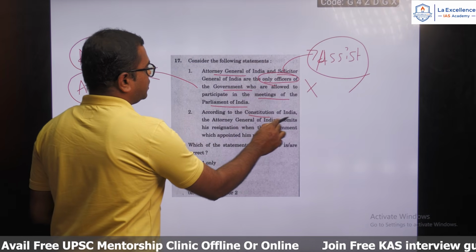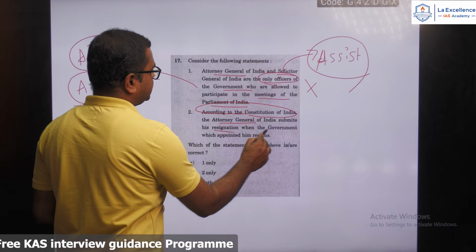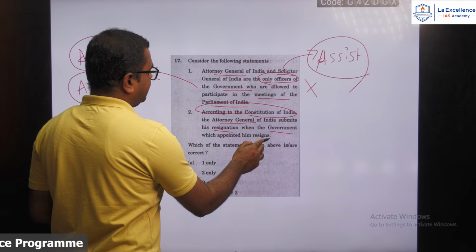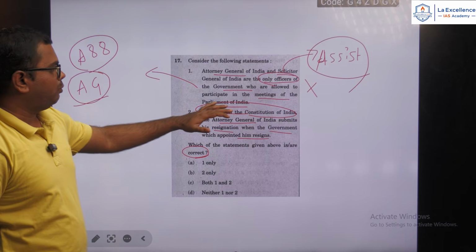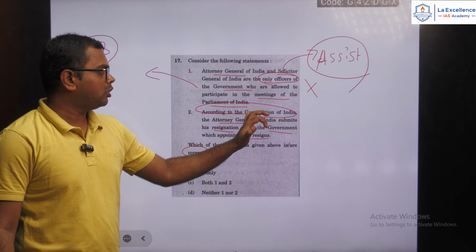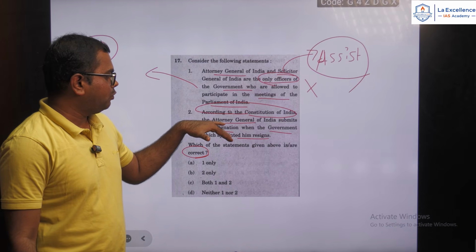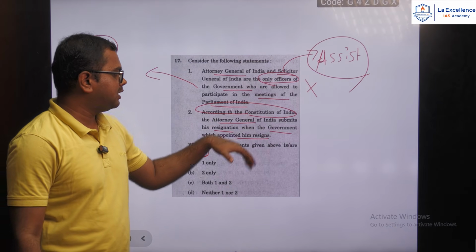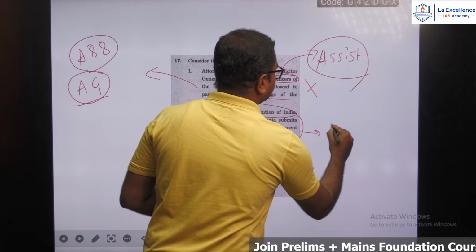Then, according to the Constitution of India, the Attorney General submits his resignation when the government which appointed him resigns. Here you need to take care that you may overlook the sentence 'according to the Constitution of India'. You may see that the Attorney General submits the resignation, but this will happen by convention.